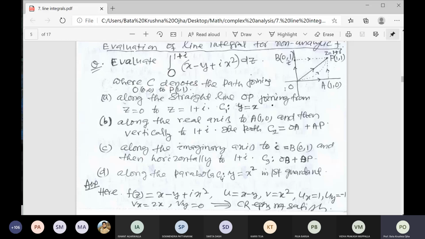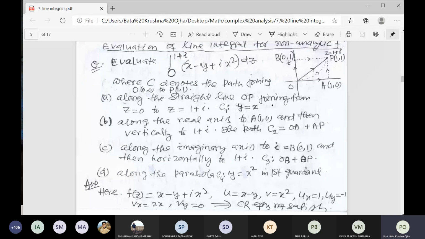So y equals mx plus c, the general equation. This is the statement that y is equal to x. How will you find it? You know the formula y minus y1 equals slope into x minus x1, where the slope is equal to y2 minus y1 by x2 minus x1, whole into x minus x1.